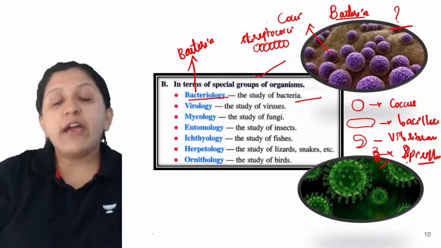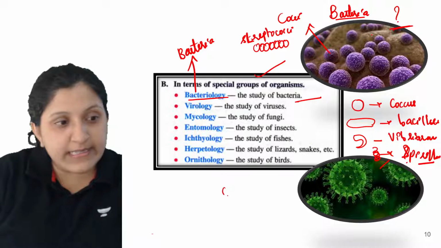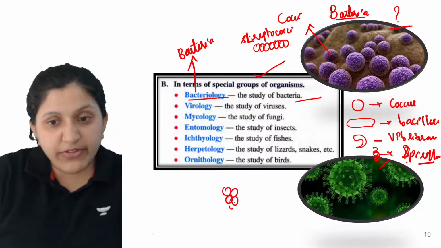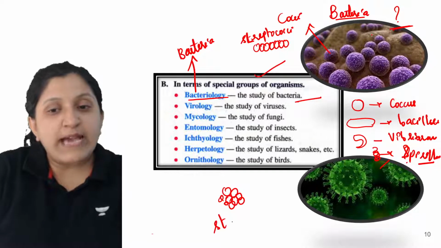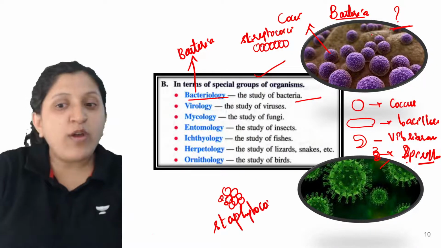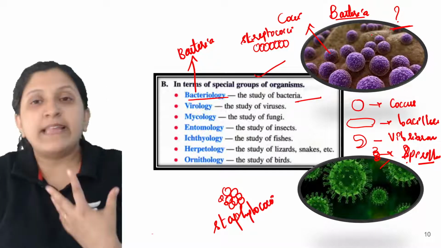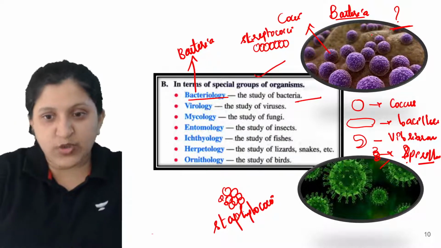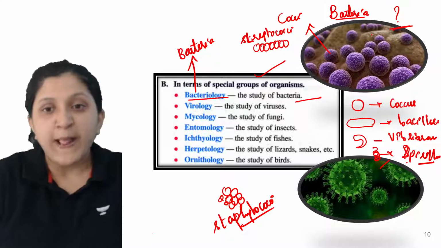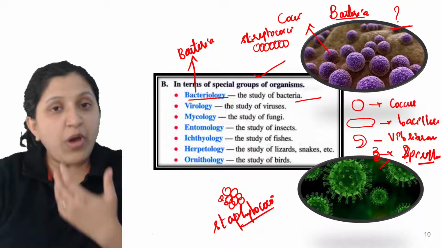Now when you see these cocci in clusters, whenever you see cocci in clusters, that we call staphylococci. On their structure, their arrangement and their shape, there is a variation that we can see. So this one is staphylococci. Now what is virology?